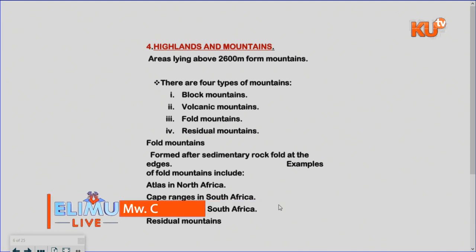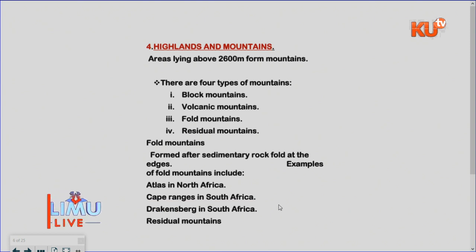The block mountains are the types of mountain that are mostly formed due to what you call uplifting. Block mountains are formed through faulting and uplifting. Then volcanic mountains are formed through the process called volcanicity.